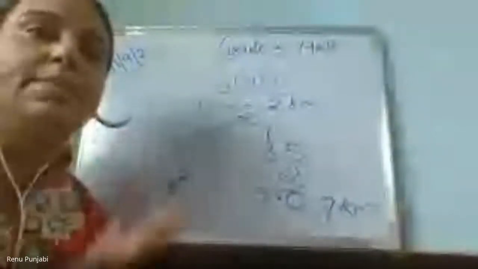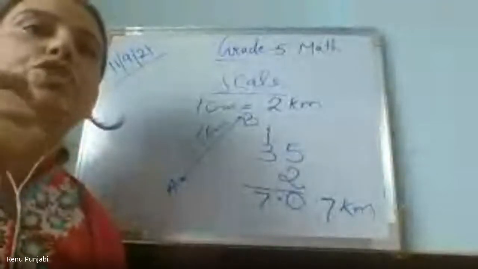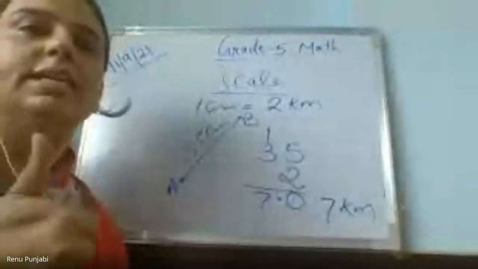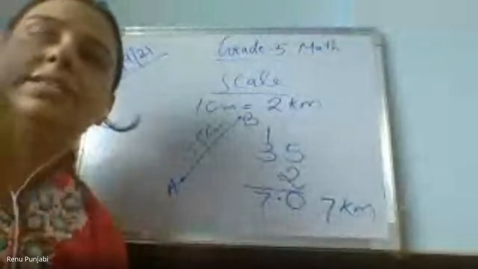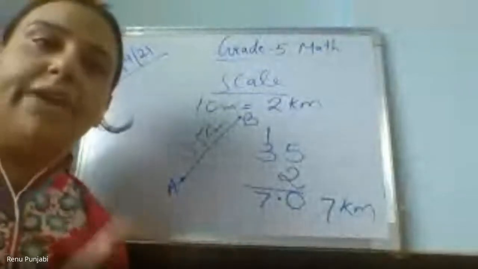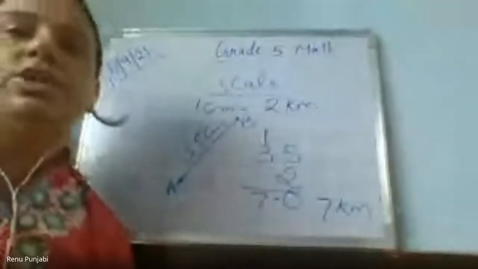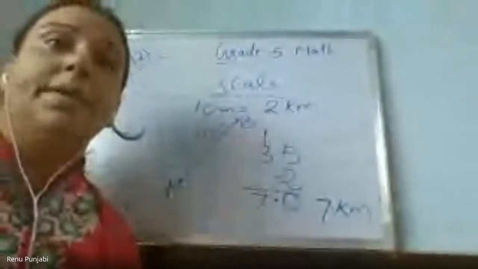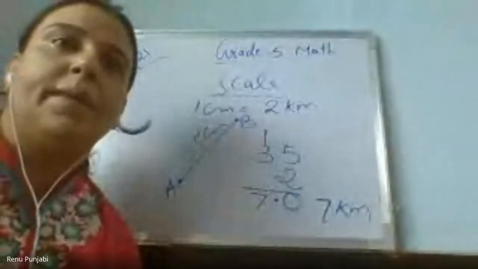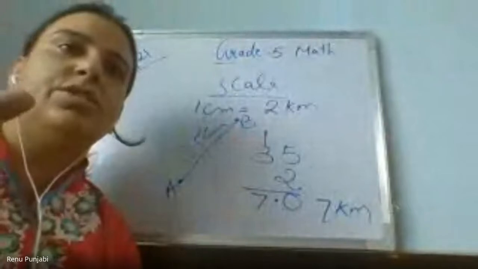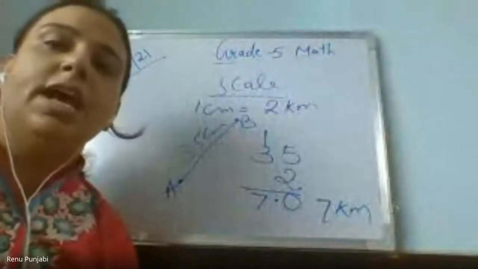So are you all clear about the scaling of a map? Yes, ma'am. So whenever you draw the map, some floor maps, world map, any map, and where you mark the distance, please take a note that you don't forget to mark a scaling. Scaling karna bahut zaruri hai. So that when someone reads your map, he is aware of what distance it indicates, right? How much distance your map is showing. So whenever you are making, like I told you that day also, make a map of your house, floor map. There also you indicate the distance, that this distance is this many kilometers, and on the map floor it is this.